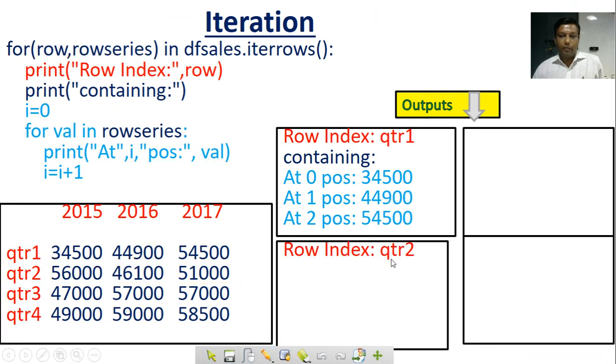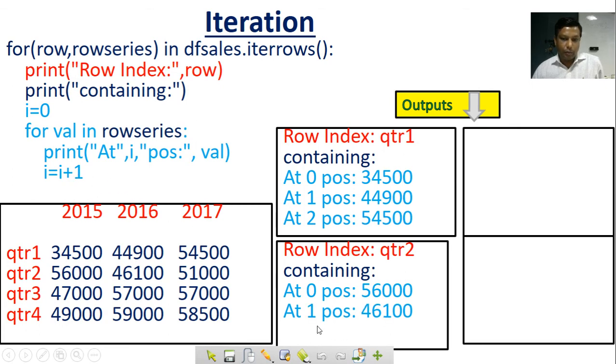So the row index is quarter 2 containing I equal to 0, val first at 0 position 56000. Then the next loop will execute. Then I becomes 1. So at 1 position 4610, at 251000. This loop has executed and completed.